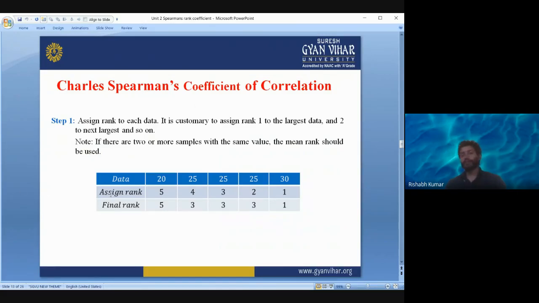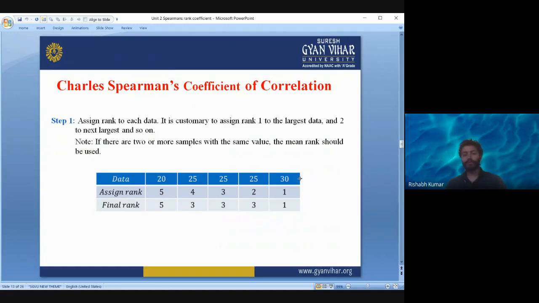So suppose data is 20, 25, 25, 25, 30. The largest one here is 30. So this 30 is being given the rank 1. Then after the 30 there are three 25s. So there is a tie between three data points, because these three data points are same. So what will be the assigned rank? It will be 2, 3, 4, right? And the smallest one will be given 5.